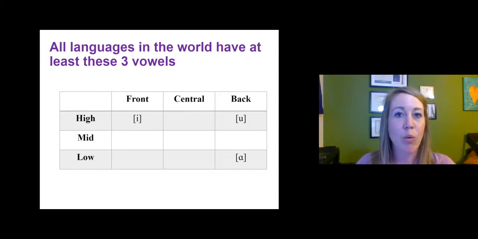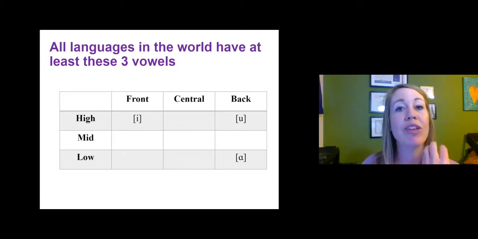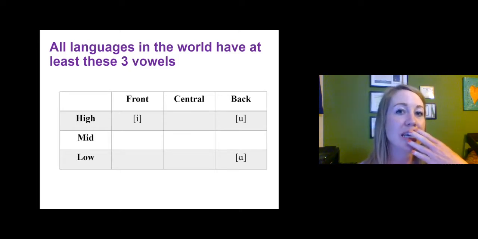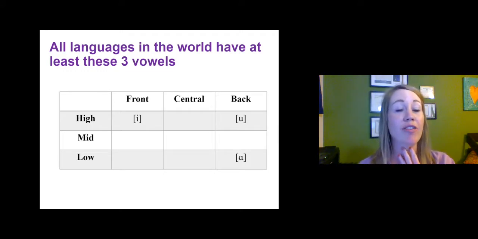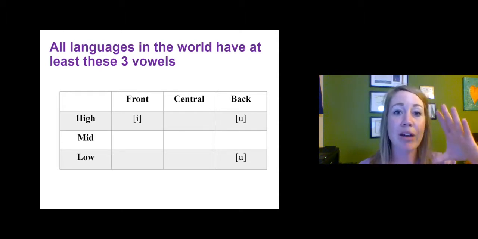Keep in mind that the way this graph is set up is to show you where in our mouth we're pronouncing, or what we're doing with our mouth to create this sound. So unlike consonants where we needed to do a lot more with airflow and place of articulation, and we could turn off or on our vocal folds, that's not the same with vowels. We're always engaging those vocal folds, and it has more to do with how big or little we're making our mouth. If we're raising our tongue or lowering our tongue, okay? Rounding our lips or opening our lips.